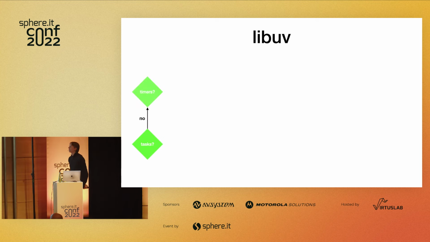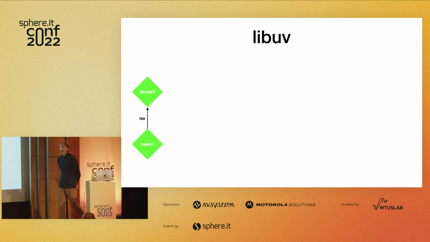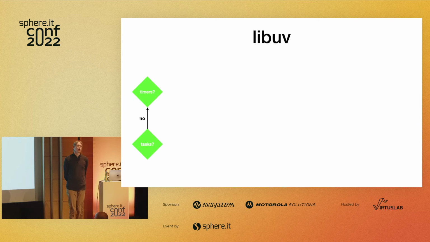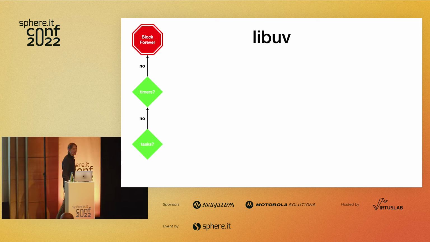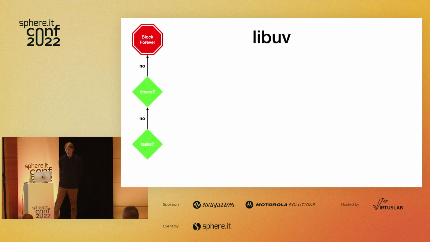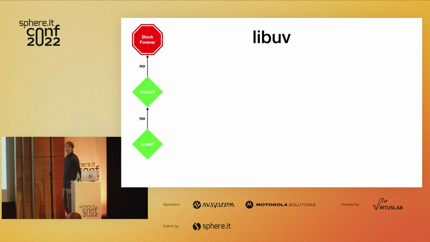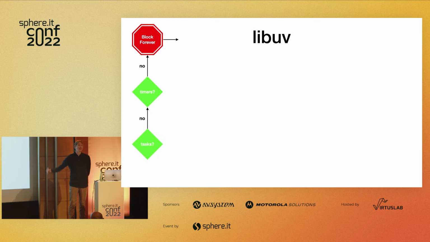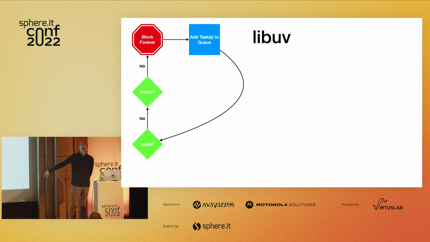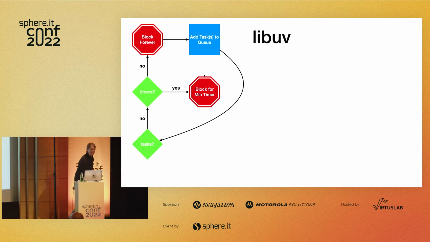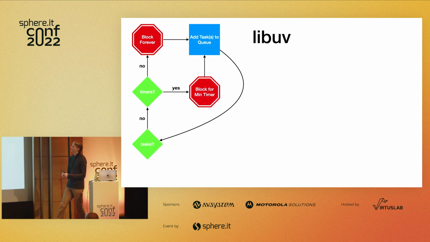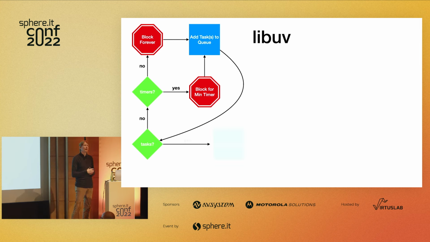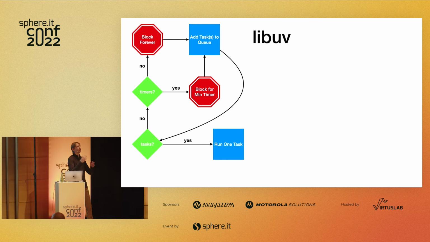You start by looking at your task queue, okay? And if you have no outstanding tasks, look at your timers. Do you have any outstanding timers? Timers that you would have to wait for. If no, then just block on the kernel. Do the thing that the event dispatcher did, and ask for any outstanding I/O events. Once you get them, put them into the queue and go back to the beginning. If you did have timers, instead of blocking until I/O events appear, block until either I/O events appear or the timers are ready, and then go back to the beginning.